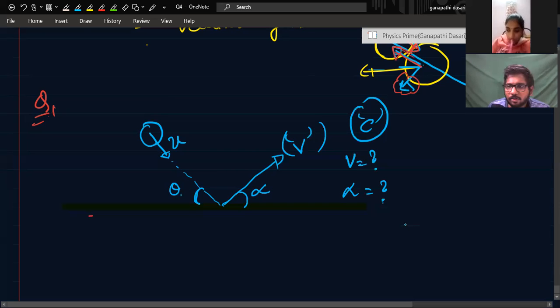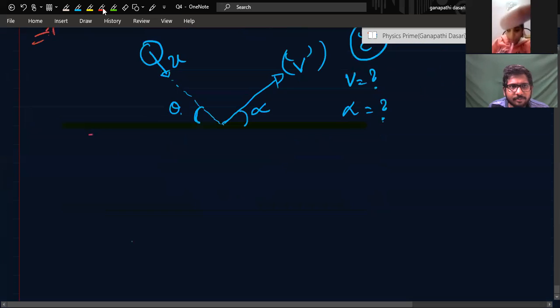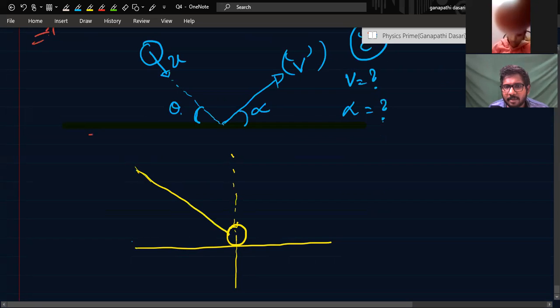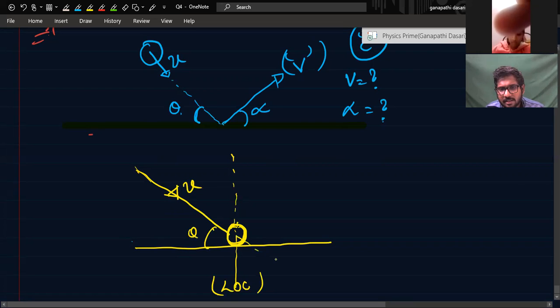Yes, sir. Now, if we draw the diagram here again, first thing it will collide like this, right? It will come and collide. This is the line of collision, right? Even if it touches like this, even it is coming like this, but line of collision is what? Wherever the force is exerting, right? Normal to the surface only forces will exert. So this will be the line of collision. Okay. In this direction, u is coming, speed. This is theta. That means this is theta. This is 90 minus theta and this is 90 minus theta. Okay.